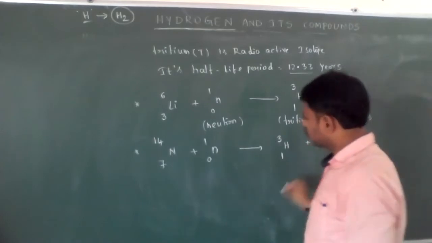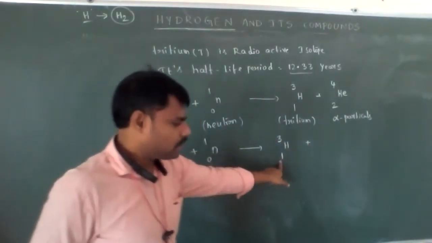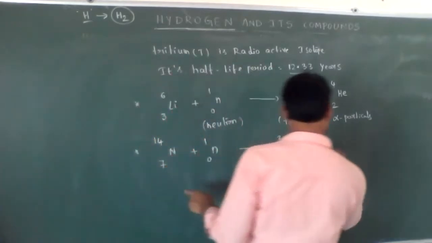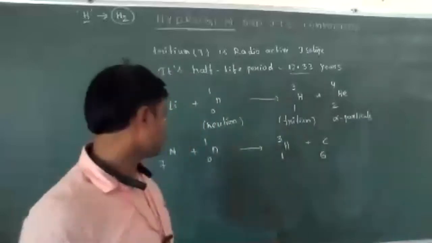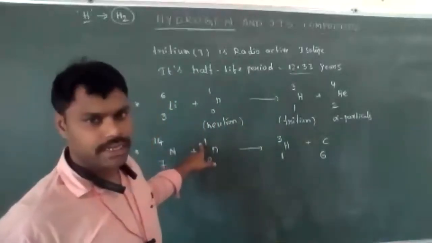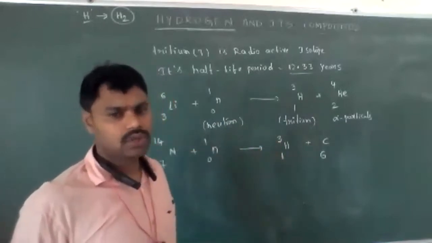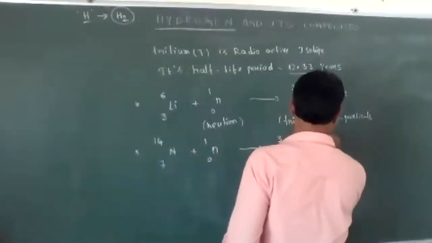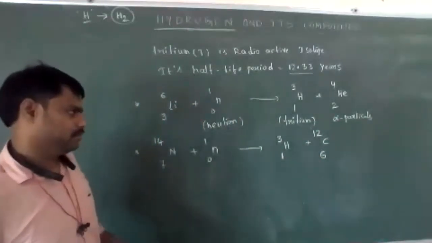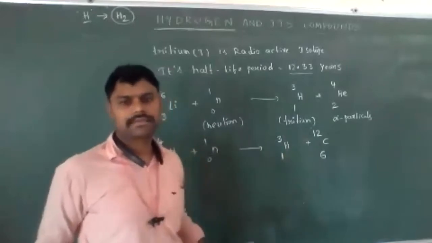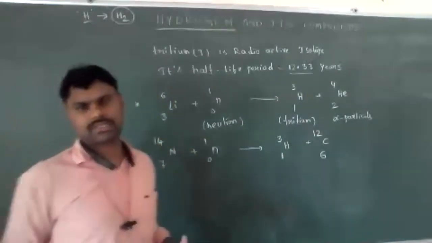The total atomic number 7 plus 0 is 7, and 1 is lost, so 6 remains. Atomic number 6 is the element carbon. The total mass is 15, and out of 15, 3 is used, so 15 minus 3 is 12. We get the carbon-12 isotope. So we get tritium and carbon as products. These are the important methods for the preparation of tritium.